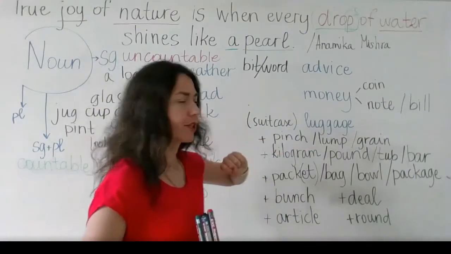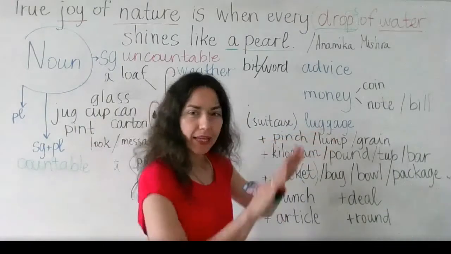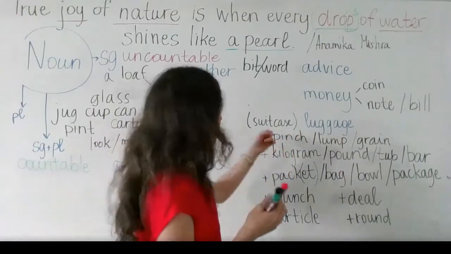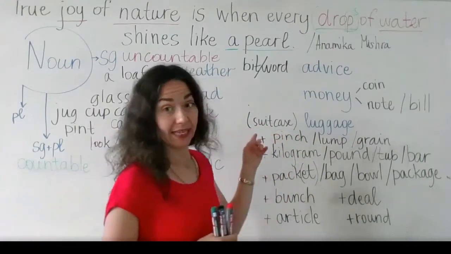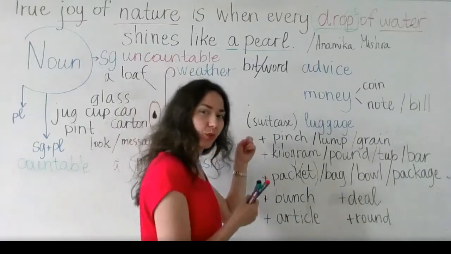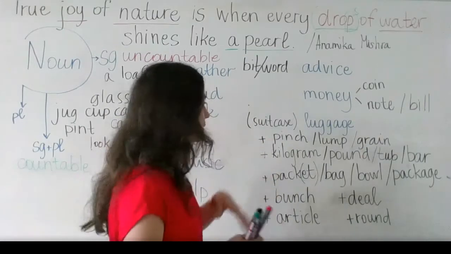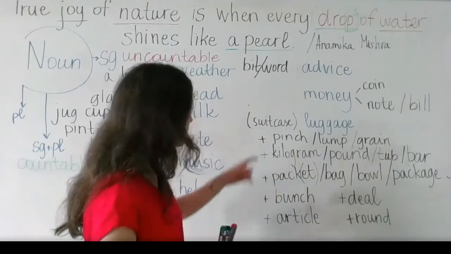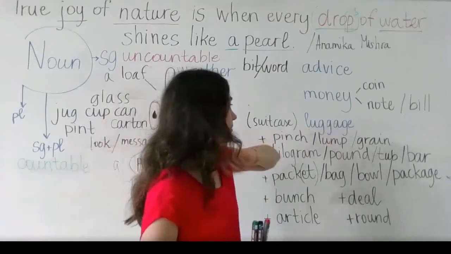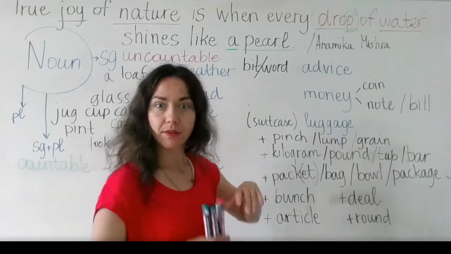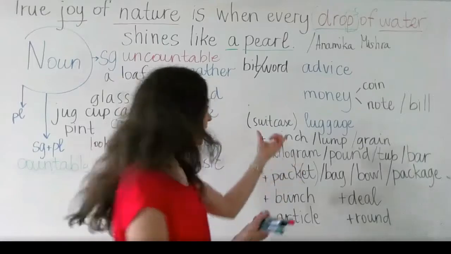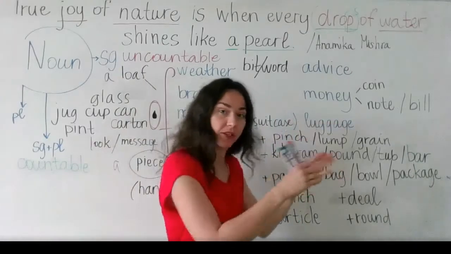Luggage, we have this word. When you speak about luggage in general, you mean you have maybe many suitcases. So you can count another word. You can make a sentence, I lost one suitcase from my luggage. You see, I used another word, and when I speak about part of it.